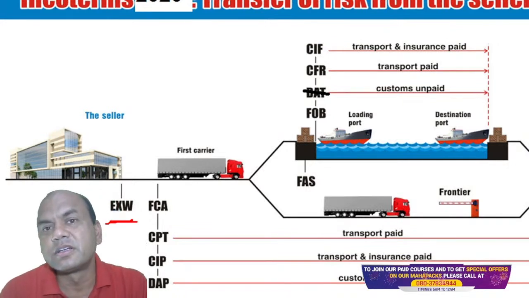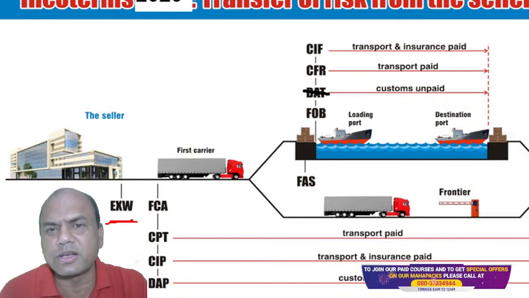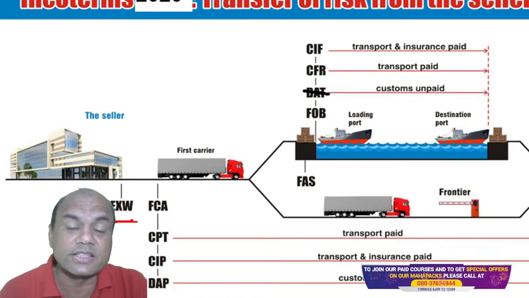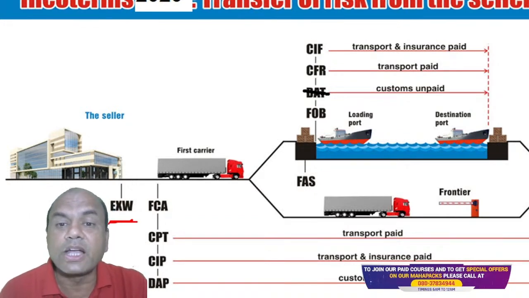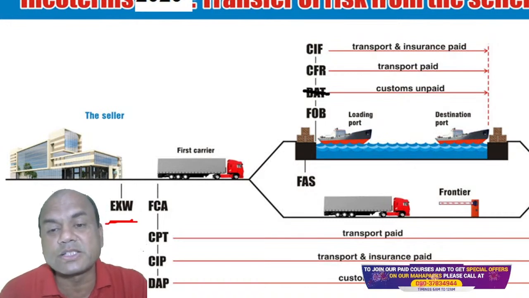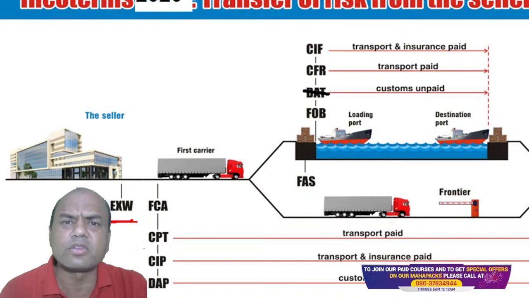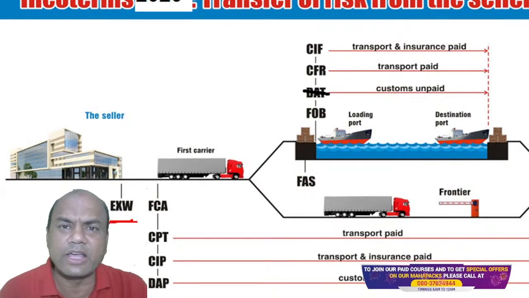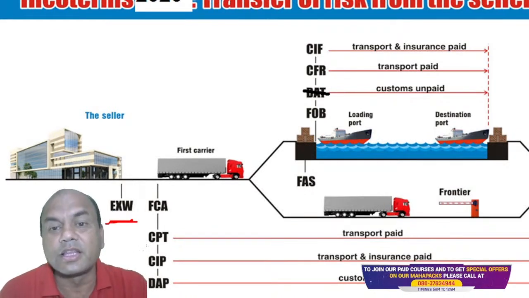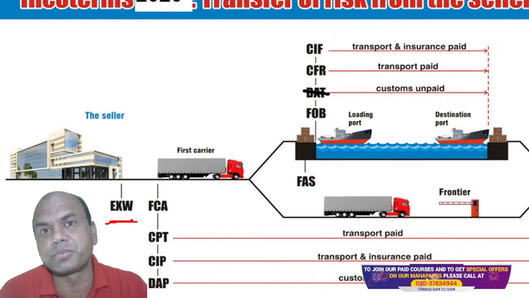Why am I focusing more on FOB, CFR, CIF, FAS? Because 95% of the trade in this world, big trade and not smaller trades, oil or rice exports, anything, 95% of that is done via ship. It is not done via truck. It is not done via aeroplane. That's why we must always focus on ship.